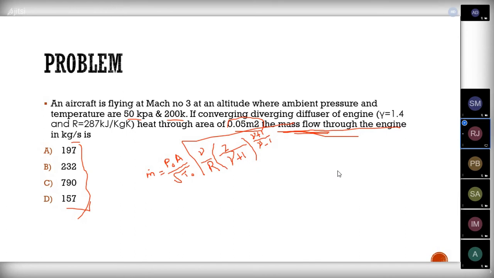So we have another formula also for this mass flow rate. Just note down that formula also.